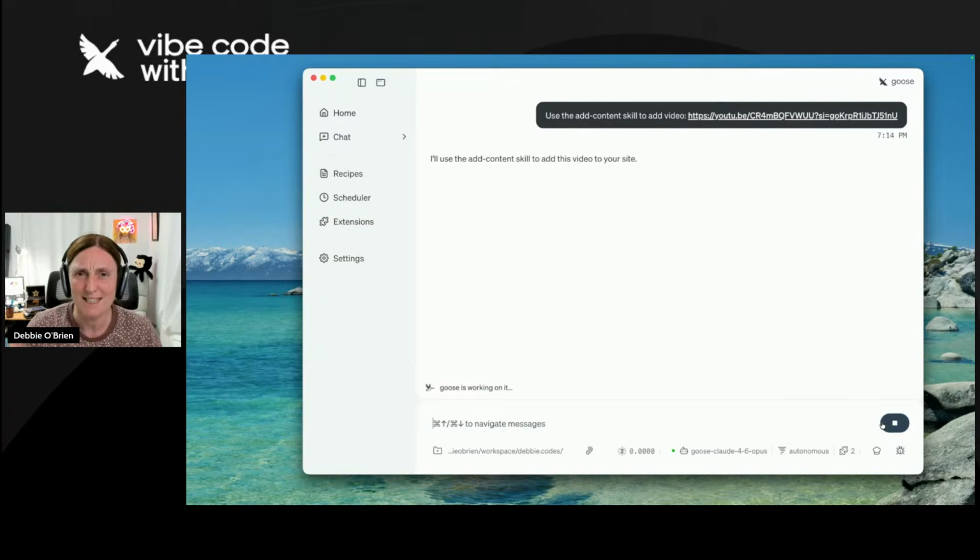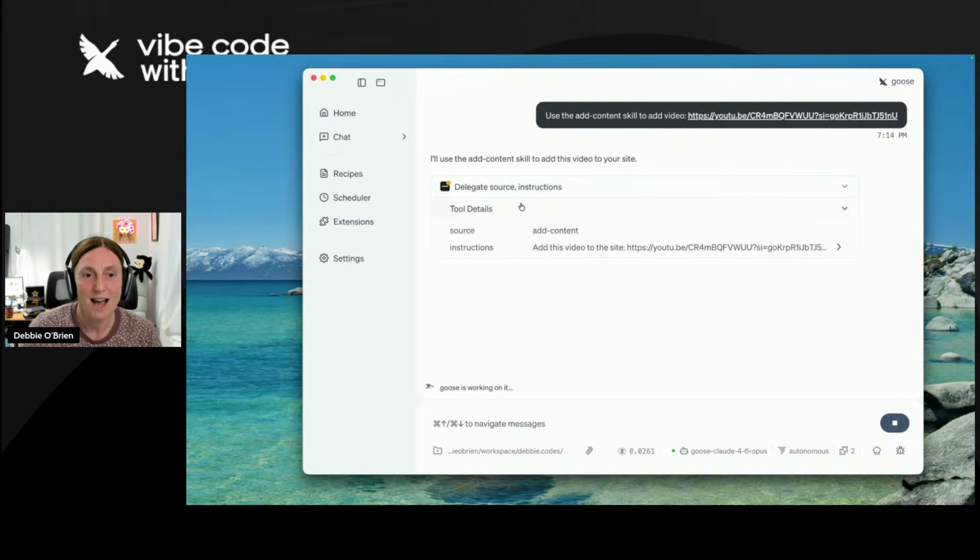Don't worry, because I did this earlier with another video. So I've got one of those, you know, here's one I made earlier, and I can just take that cake out of the oven. But you can see here how it's delegating source instructions, and it's using the source add content. And it's basically add this video to the site. So it's already doing its stuff. Anyway, let's move on from that. Let's leave that to do its thing, and let's go ahead and do something else. And we'll come back later and see, did it do its stuff?